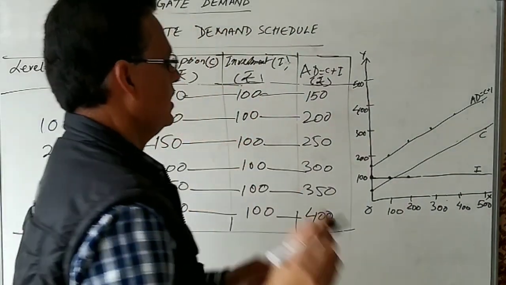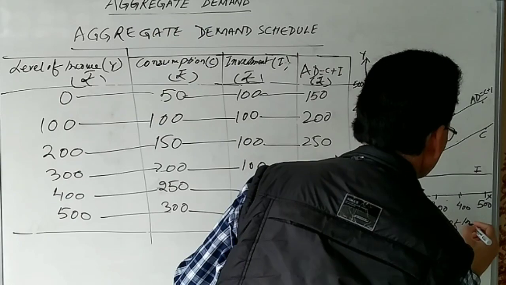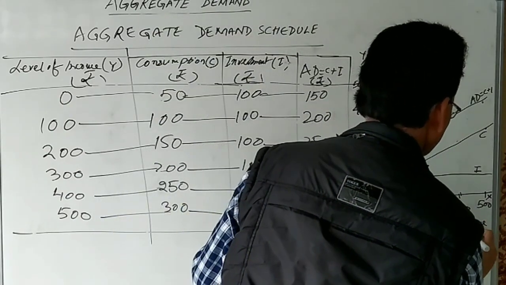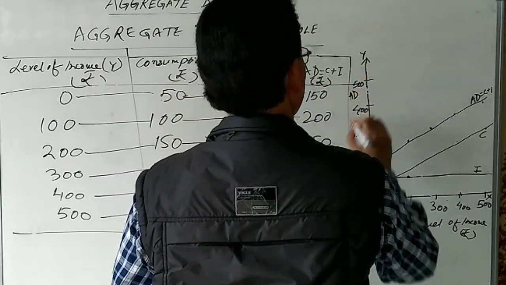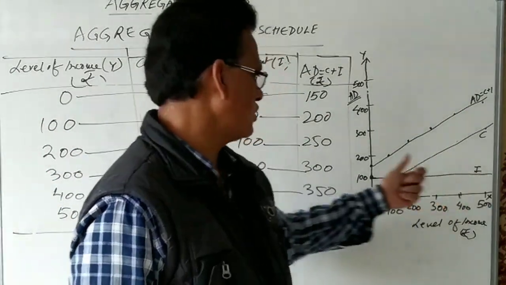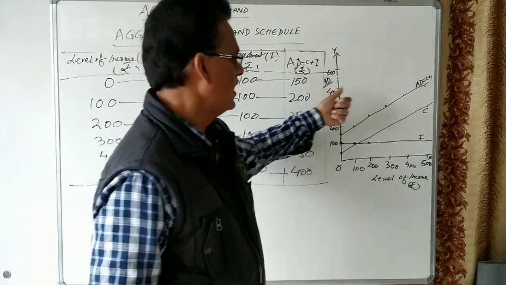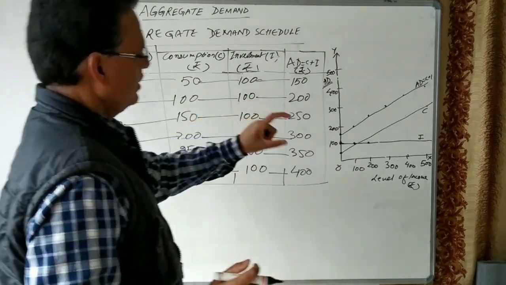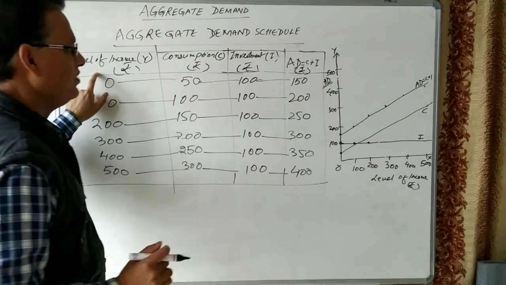So let us see what is the relation. This is the level of income, which is also given in terms of rupees. This is aggregate demand. Investment, consumption and aggregate demand are all plotted on the y-axis. Let us see what relation we have got between aggregate demand and the level of income.